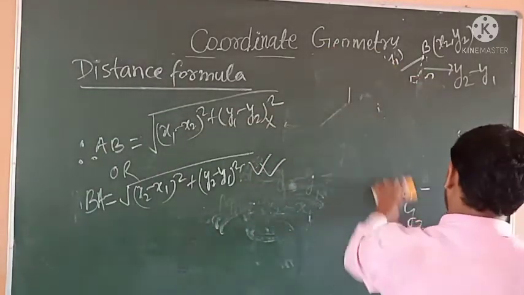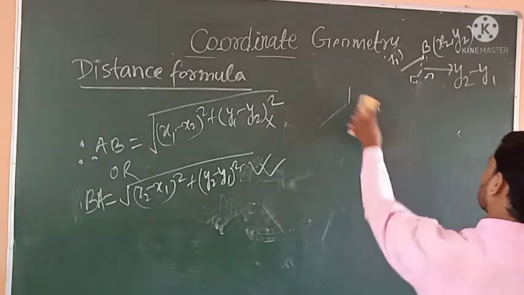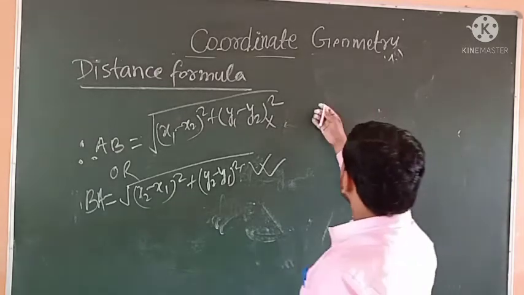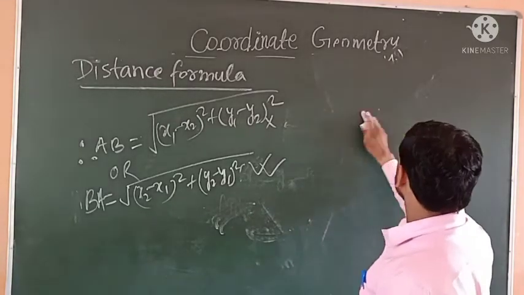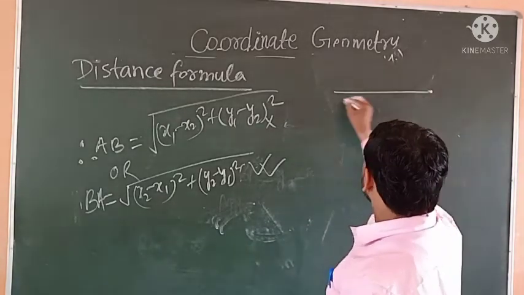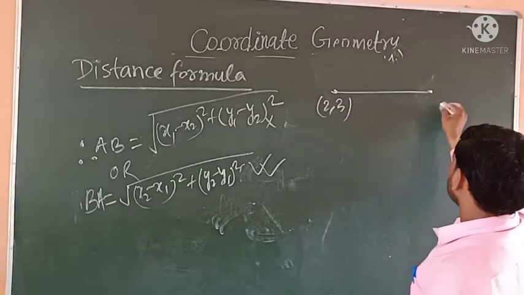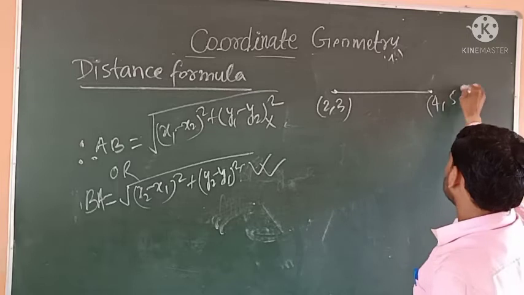Let us solve some examples. Find the distance between two points with coordinates (2, 3) and (4, 5).